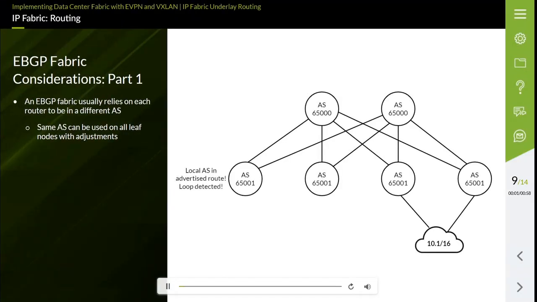An eBGP fabric does not require that each device be configured with a unique AS number. In the example shown, all the spine nodes are assigned the same AS number, and all the leaf nodes are assigned the same AS number. This is a valid